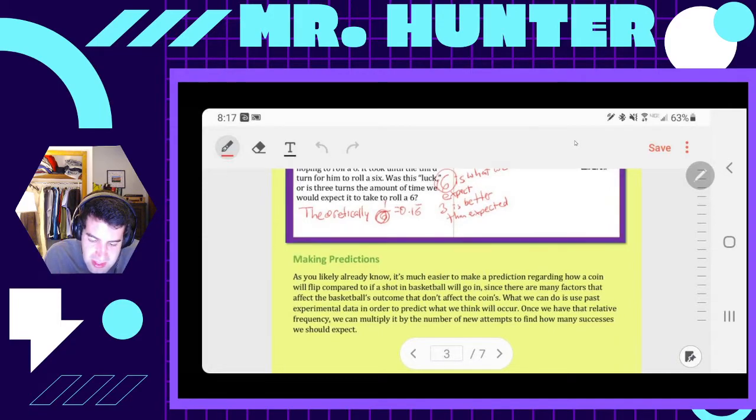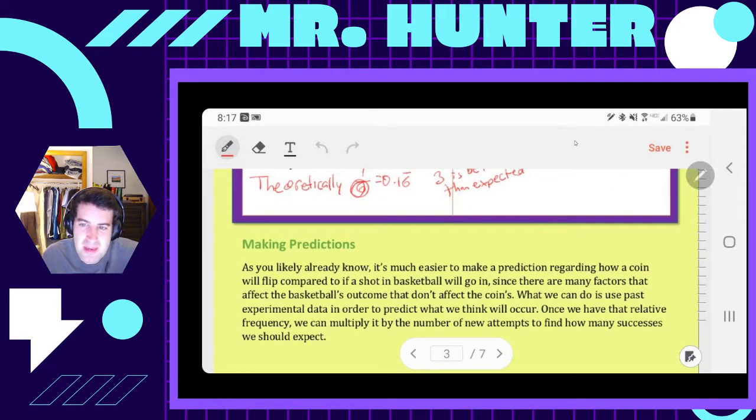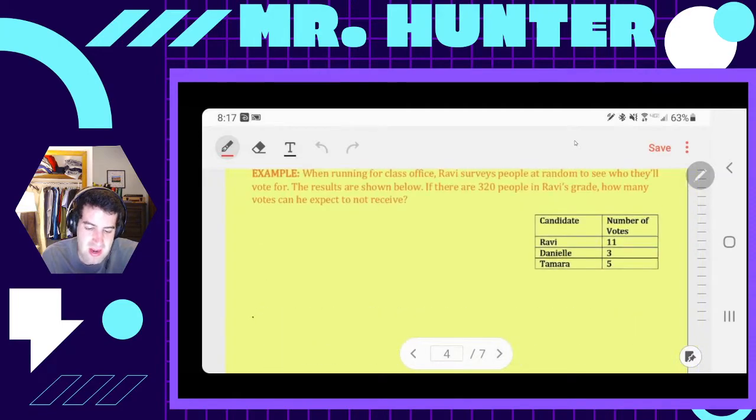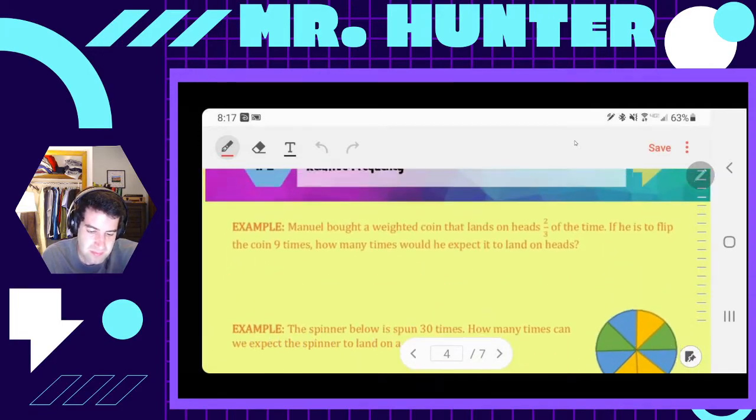Making predictions. As you already know, it's much easier to make a prediction regarding how a coin will be flipped compared to a shot in basketball, because there are so many factors that affect whether a basketball goes in a hoop. What we can do, though, is use past experimental data to predict what we think is going to happen. Basically, we take our relative frequency, our experimental probability, and multiply it by the number of times we're going to try something out. So now let's look at these questions.